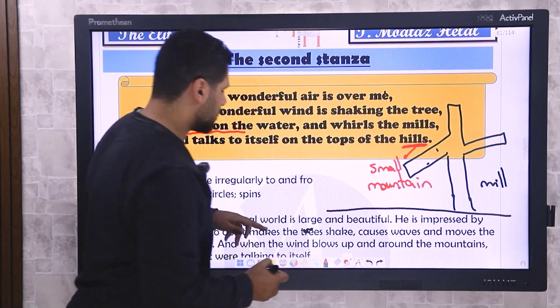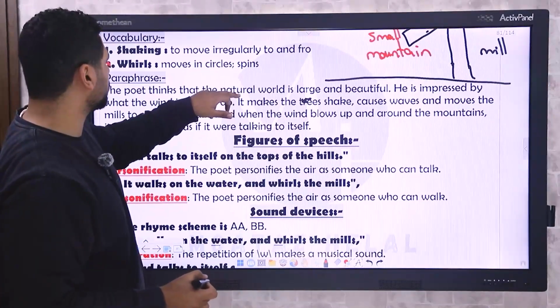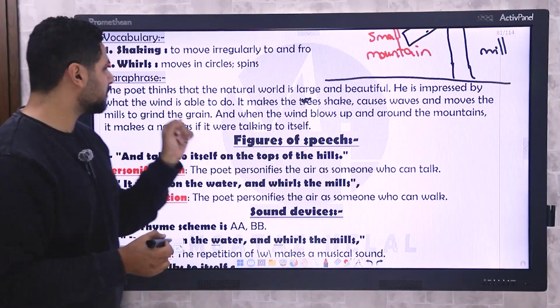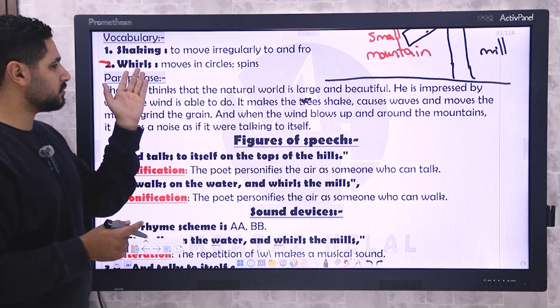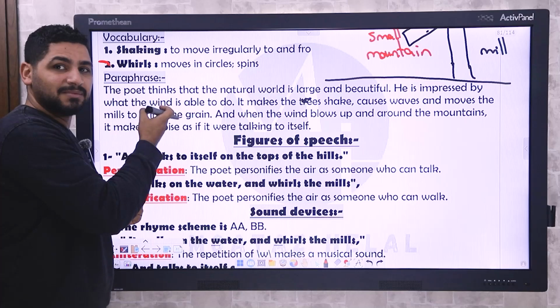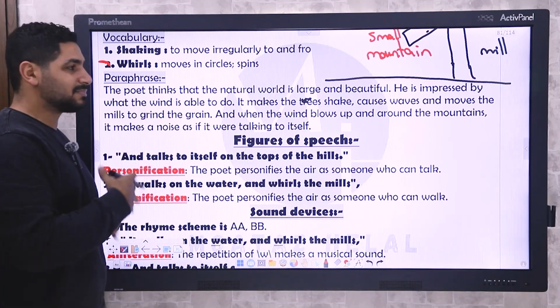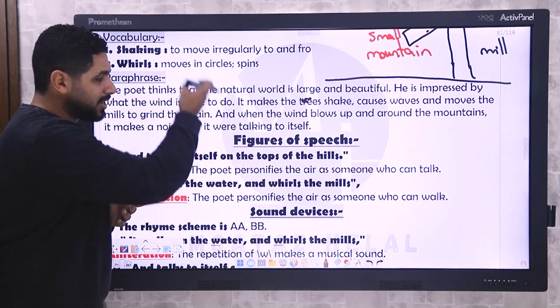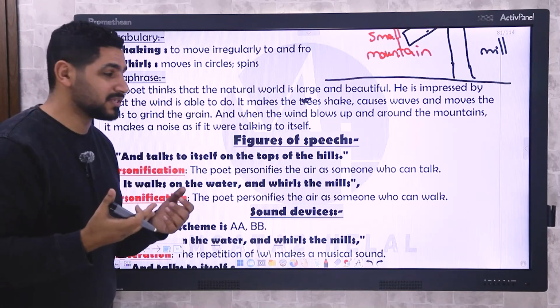So what is the meaning of the difficult words? I just wrote some difficult words here. And also here we have the paraphrase, which you can see. This is the explanation of the poem. So when in the exam, a question says paraphrase the stanza, this means that you have to write this. This is the explanation of the stanza.